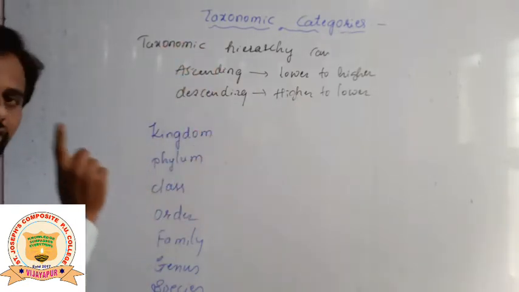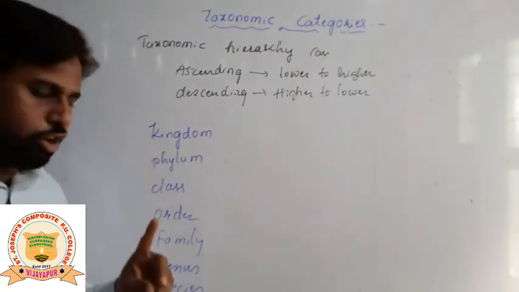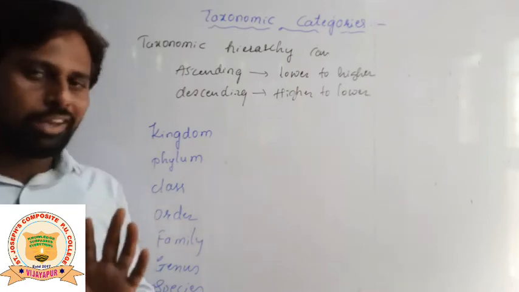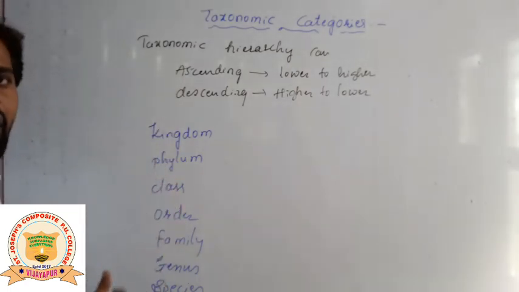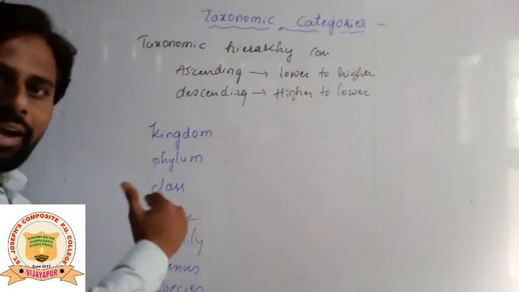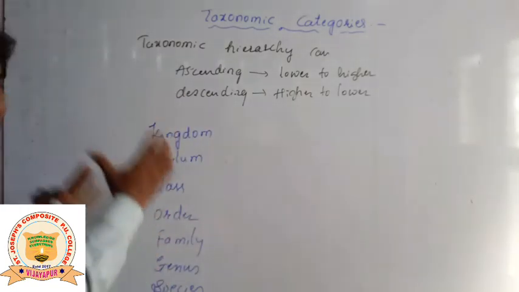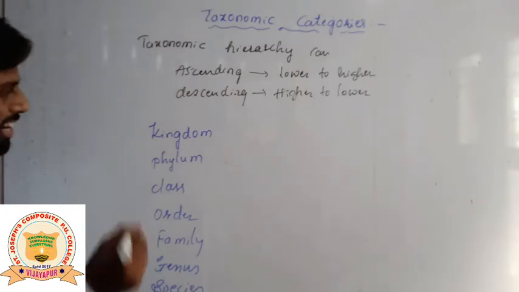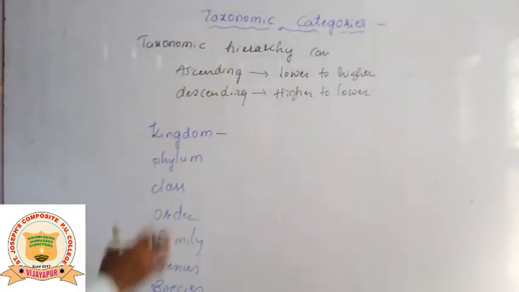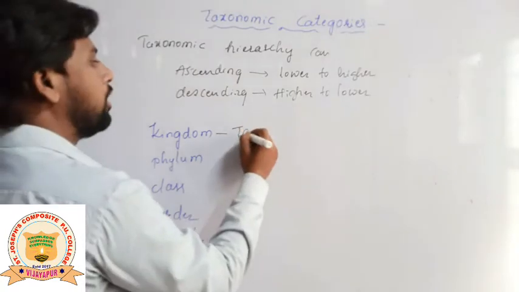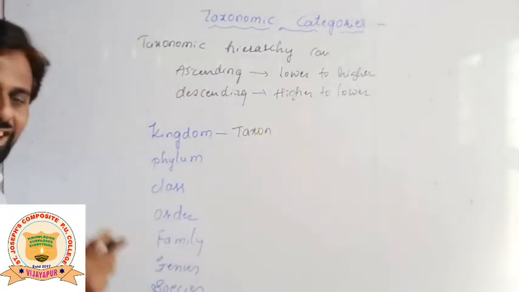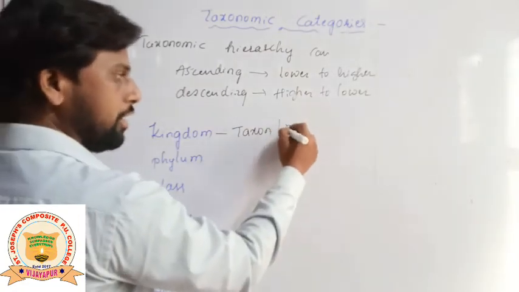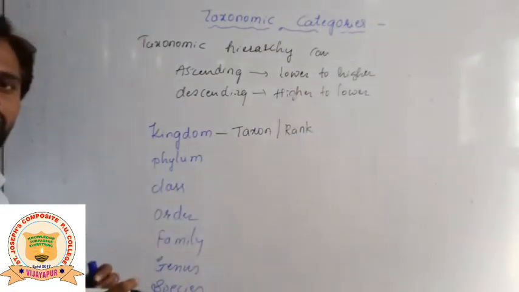These are the seven taxonomic categories, and altogether they are the taxonomic hierarchy. Each one is called a taxonomic category. Kingdom is a taxonomic category, phylum is a taxonomic category, class is one taxonomic category. All seven are taxonomic categories, and this systematic arrangement is called the taxonomic hierarchy. Each taxonomic category is also called a taxon, or rank.